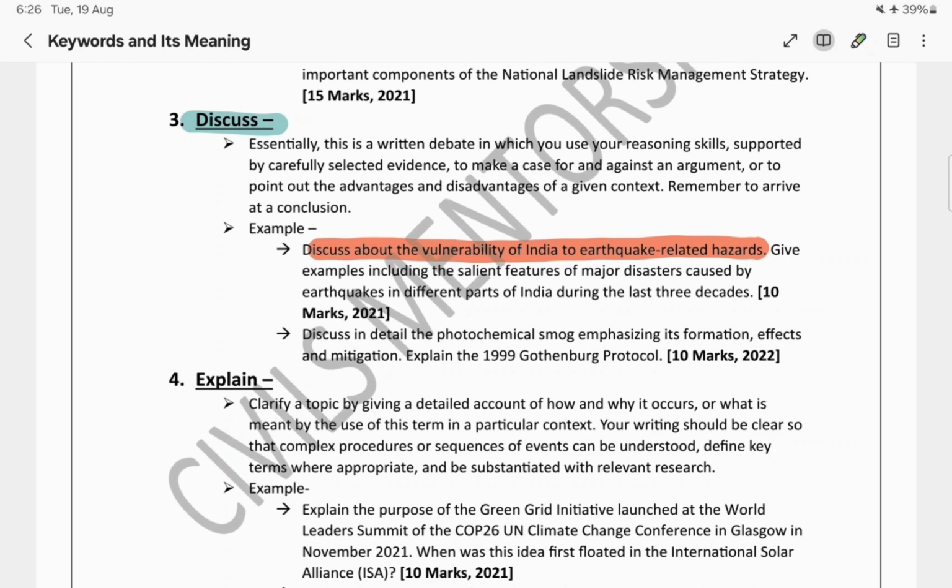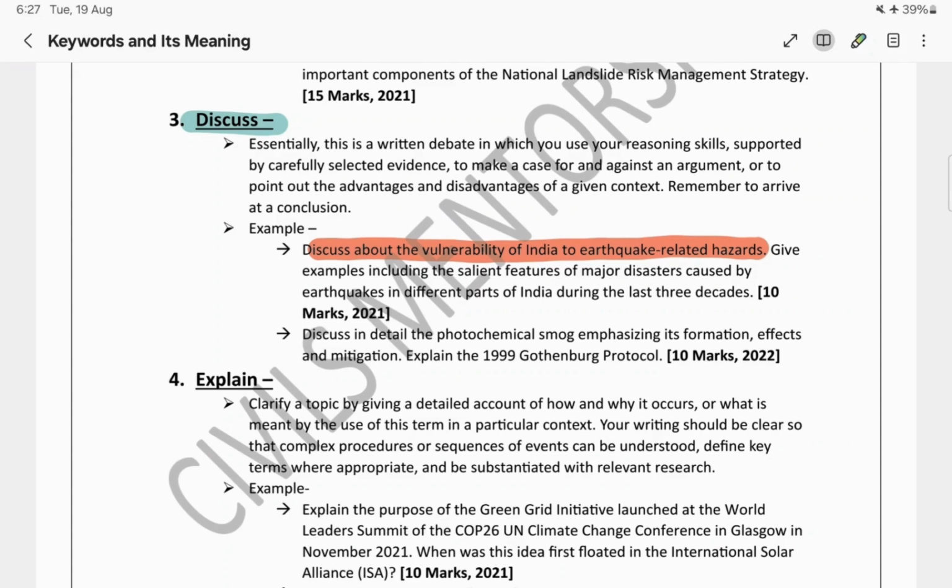So at the starting of it, we can give an introduction, like we can give some data over here, or we can give some facts like IMD or any other sort of things, or any recent incident also we can give over here as a part of introduction. And then how we can proceed further? We can give the pros and cons, or we can give for and against.